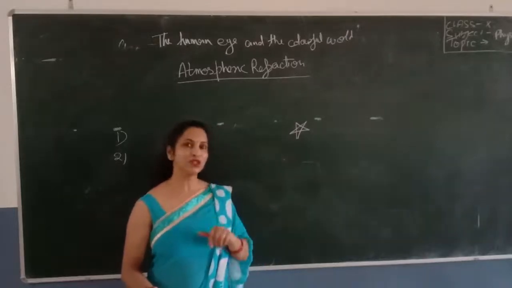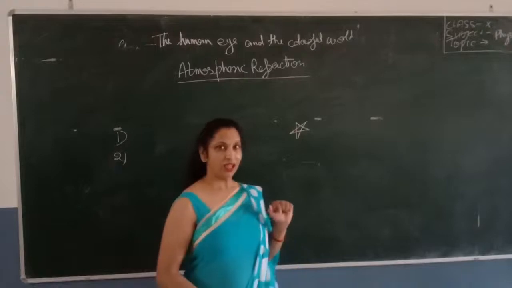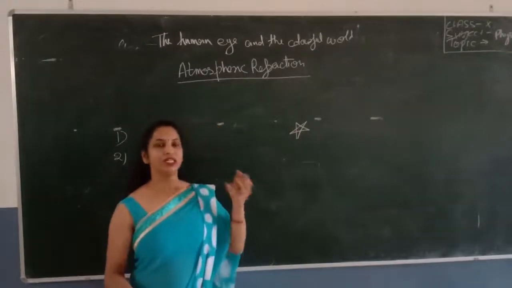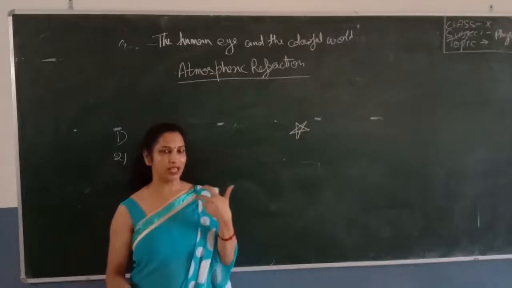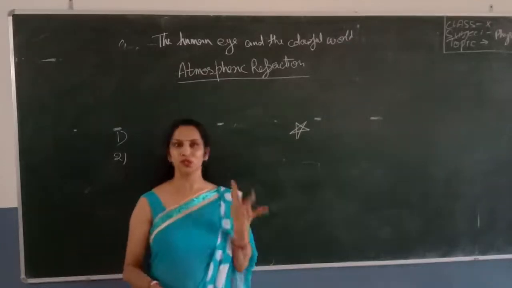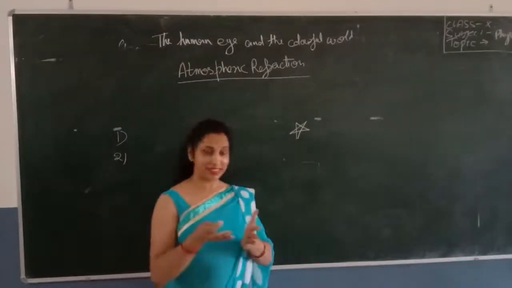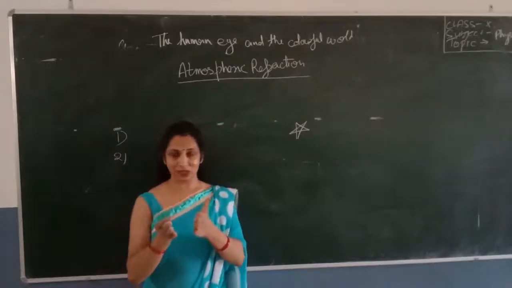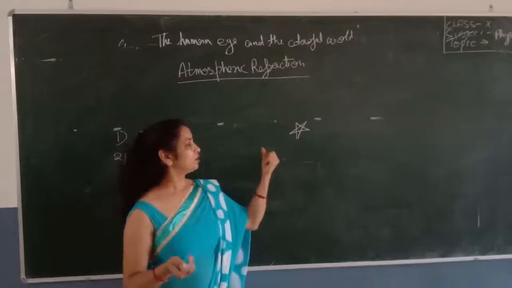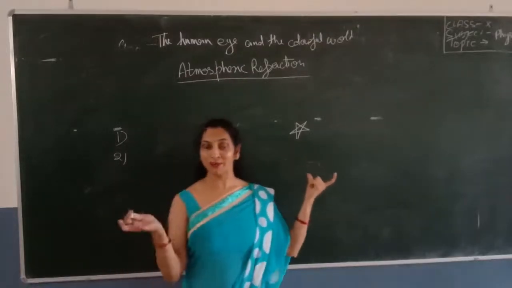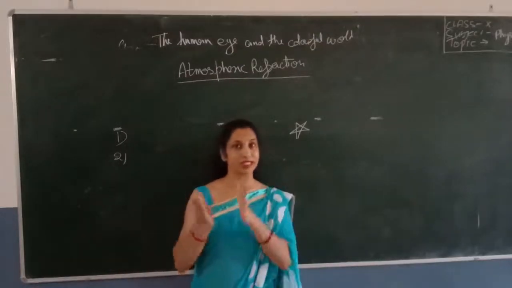Then what actually happens in the case of twinkling? When the stars twinkle, sometimes the light falls on our eyes, and at other times it does not fall on our eyes. We can see that sometimes the stars look bright and sometimes they look dim.